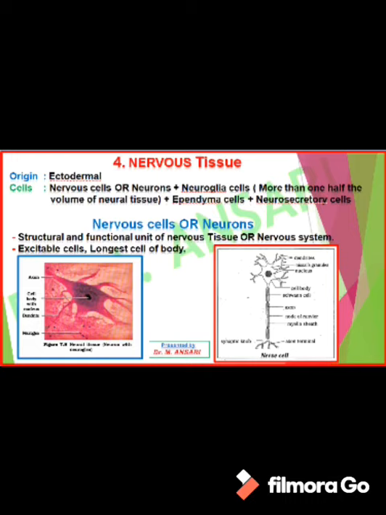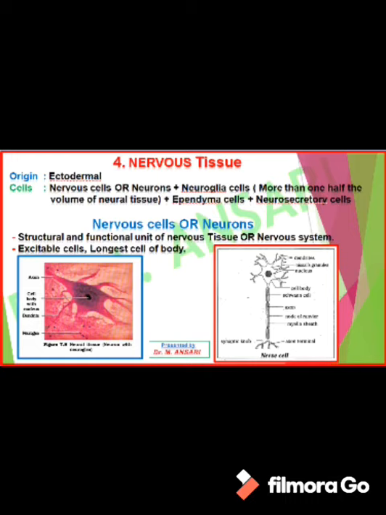The axon is externally covered by neurilemma. At the ending of the axon, there are a number of hair-like extensions called axon terminals, and on the tip of each axon terminal a knob-like structure is present, which is called a synaptic knob. One neuron communicates with the next neuron by a junction, called a synapse. So the synapse is the functional junction in between two neurons.